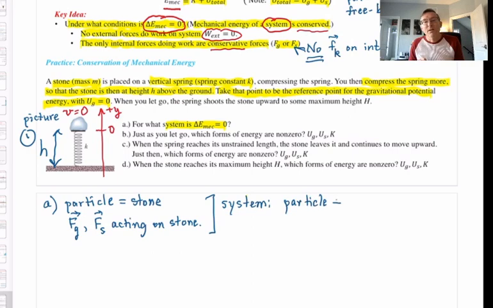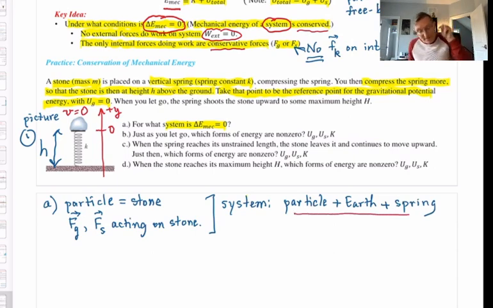As I mentioned a few minutes ago, if the gravitational force is doing work, the agent is Earth. So include Earth in the system, because technically the gravitational potential energy is shared between the particle and Earth. If there is a spring force doing work, also include the spring. And that's what's going to be our system.